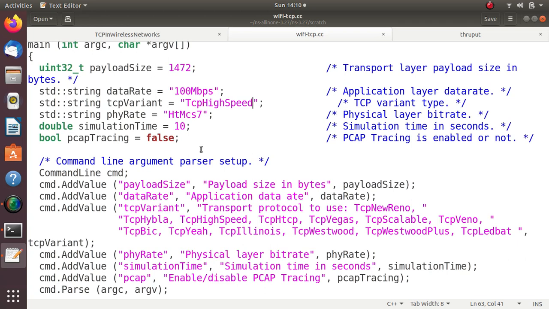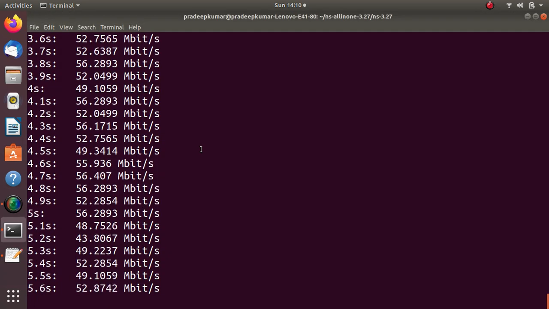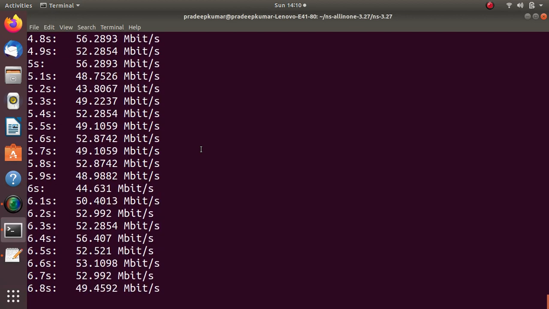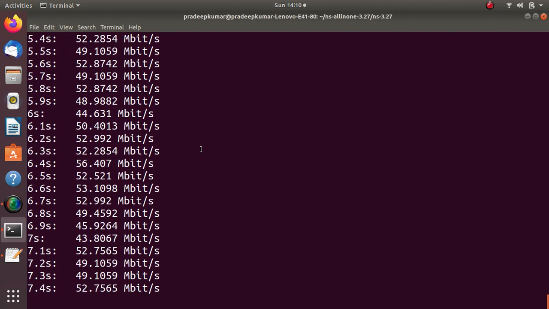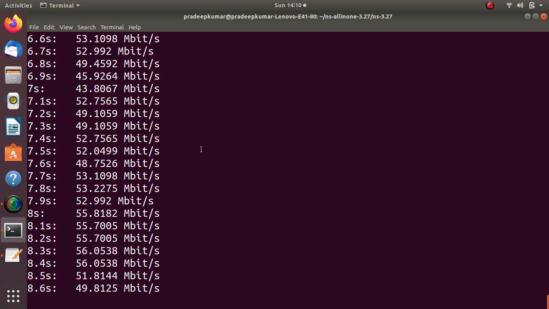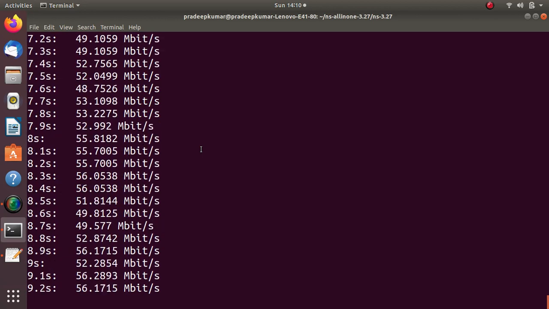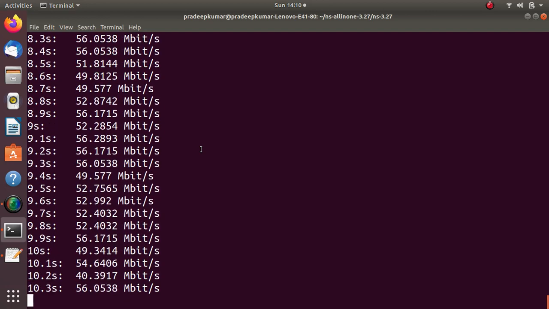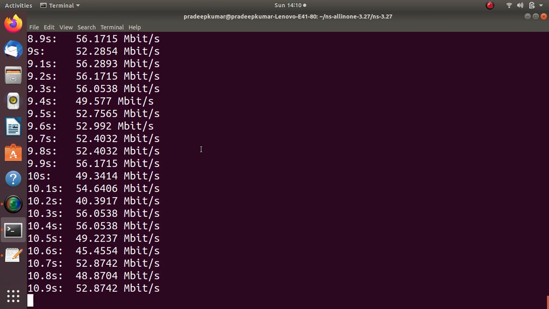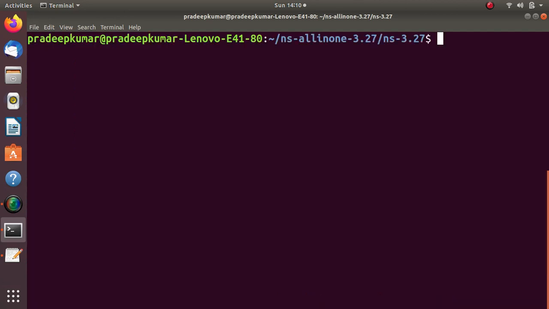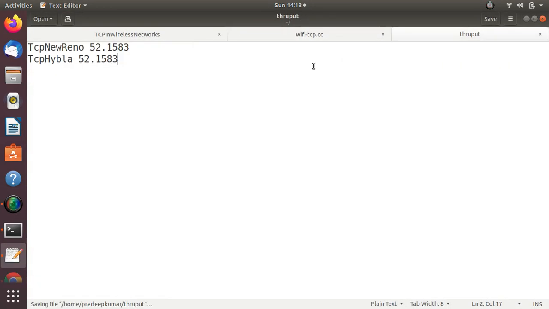Or else the throughput is always the same because of various additions, various protocols. The throughput is common. Let's wait and see. Yeah, I think the same thing we are getting. So anyhow, just to show you how the throughput is working here, maybe I'll just show with.